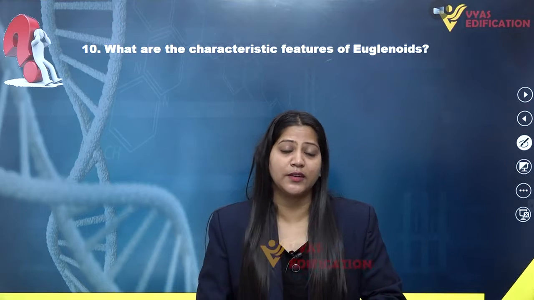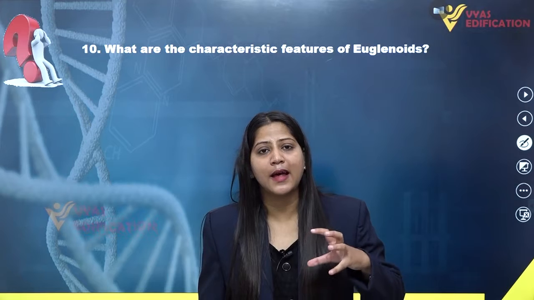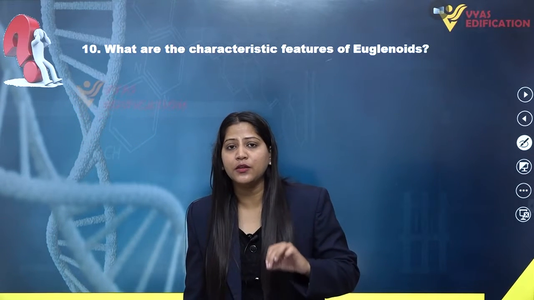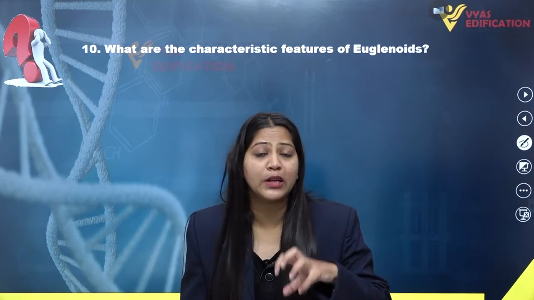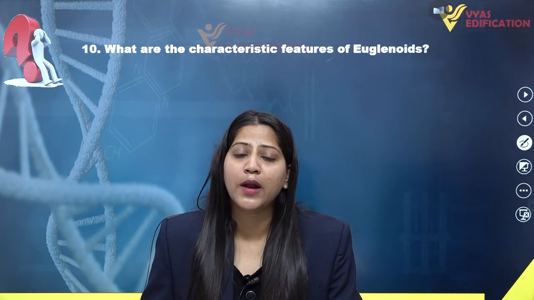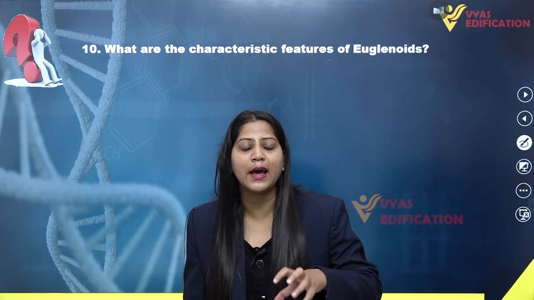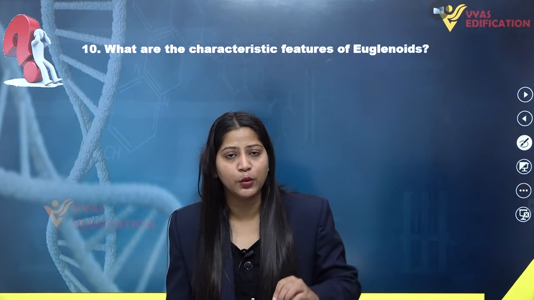Also, if we talk about some other characteristic features of euglenoids such as euglena, then they do not have a cell wall. The cell wall is actually absent in the members of euglena. Instead, they have a protein rich layer, a protein rich cell membrane, which is known as pellicle. So they do not have a cell wall, instead they have a protein rich cell membrane. Also they have a light sensitive eye spot on their body.